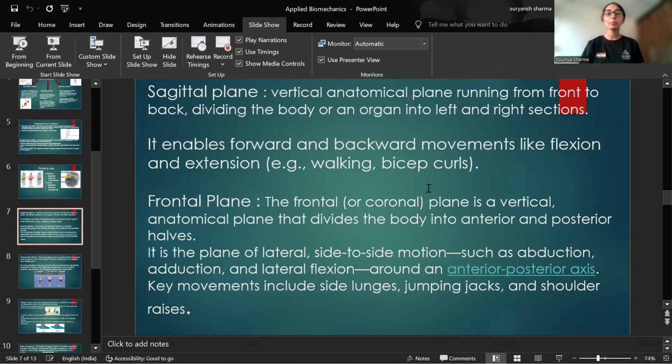Then we come to the frontal plane. The frontal or the coronal plane is a vertical anatomical plane that will divide my body into two anterior and posterior halves. It is the plane of lateral or side to side motion, that is abduction, adduction, and lateral flexion around the anterior-posterior axis or the sagittal axis. The key movements include side lunges, jumping jacks, shoulder raises, everything.